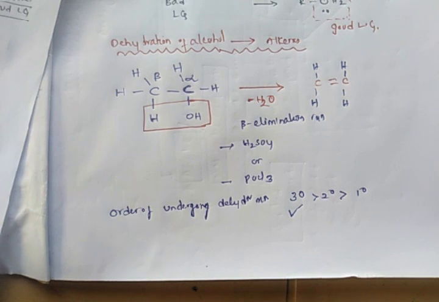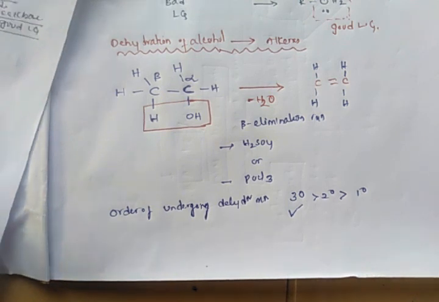Whenever you treat an alcohol with strong acids like H2SO4 or POCl3, it will be converted into alkenes. This reaction is called dehydration of alcohol. The mechanism of this dehydration is beta elimination.